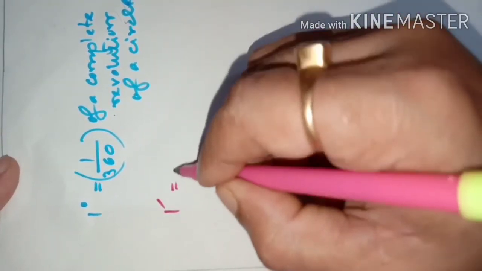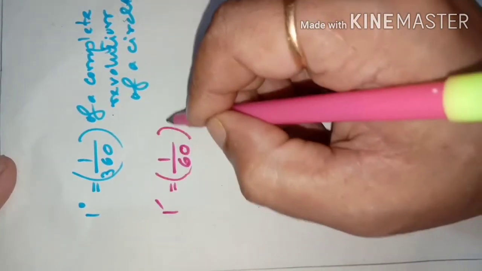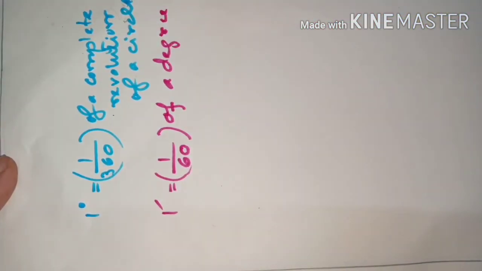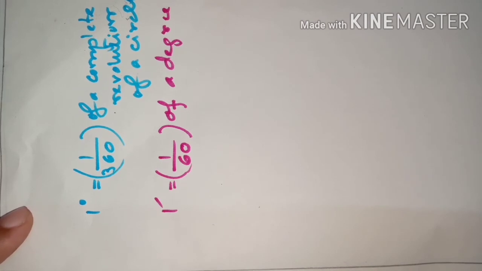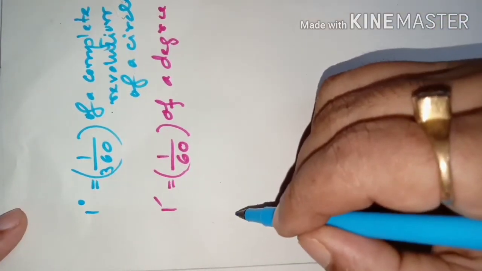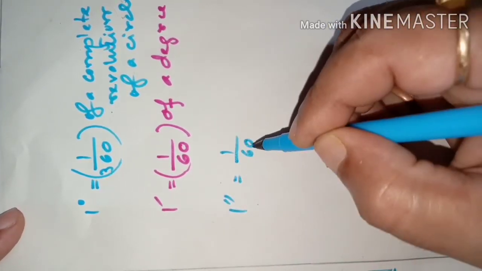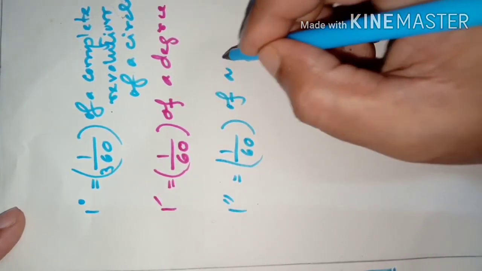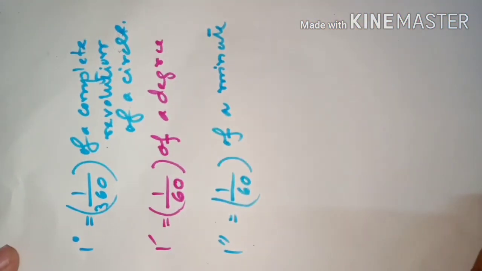Then 1 minute is equal to 1 by 60th of a degree. Then next, 1 second is equal to 1 by 60th of a minute. Okay.